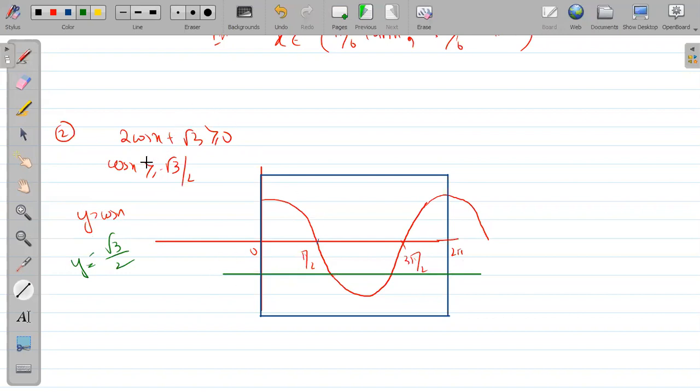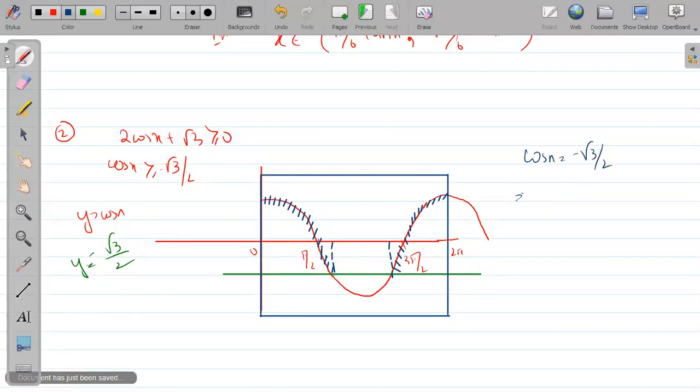So we have to see where cos x is greater than minus root 3 by 2. Let's mark those parts. At what points is cos x exactly equal to minus root 3 by 2? How do we find the values? Cos x is how much? Minus of pi by 6.